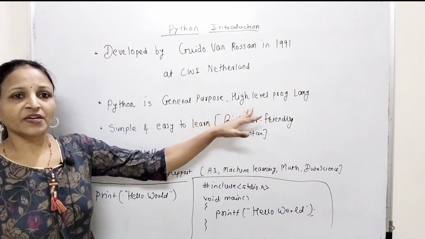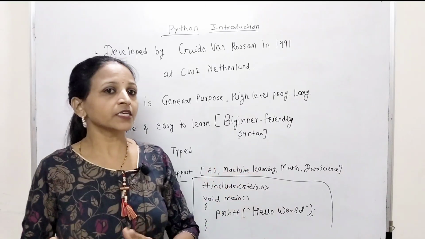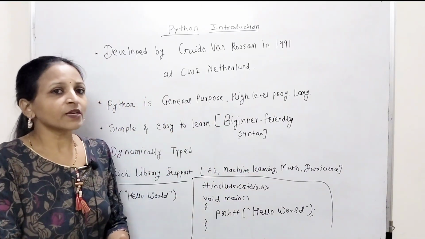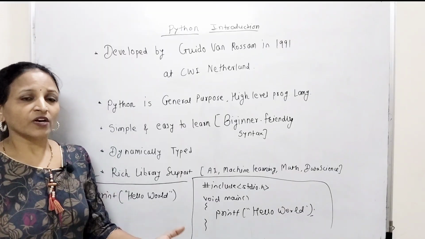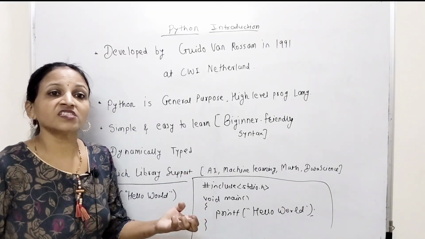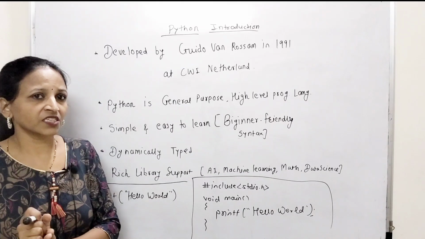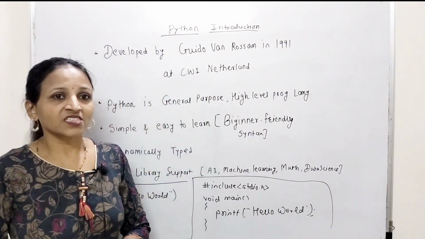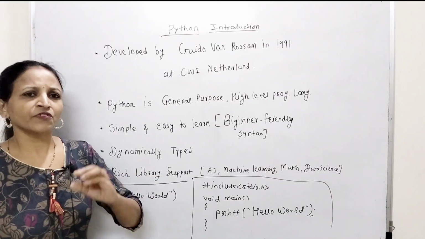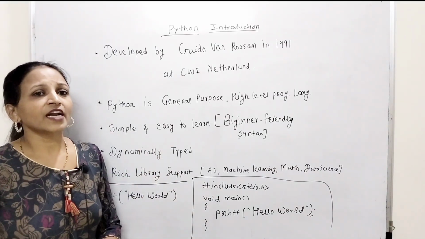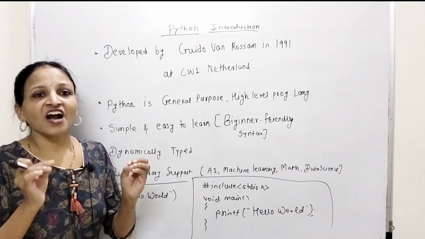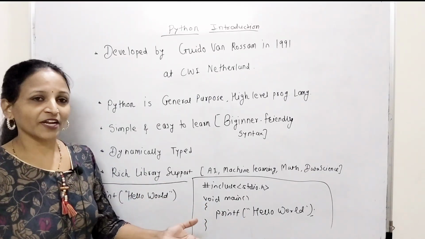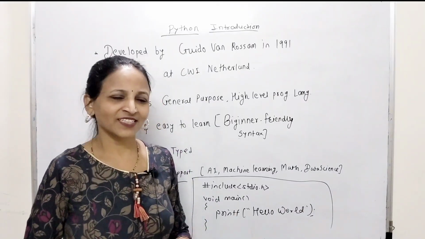Now high level programming language. You know there are basically three categories of programming languages: low level, middle level and high level. Low level means machine understandable. Machine language or assembly language, which is very close to the machine, you can consider as a low level programming language. It is very easy to execute that type of code on the machine, but it is very hard to write code in such a language.